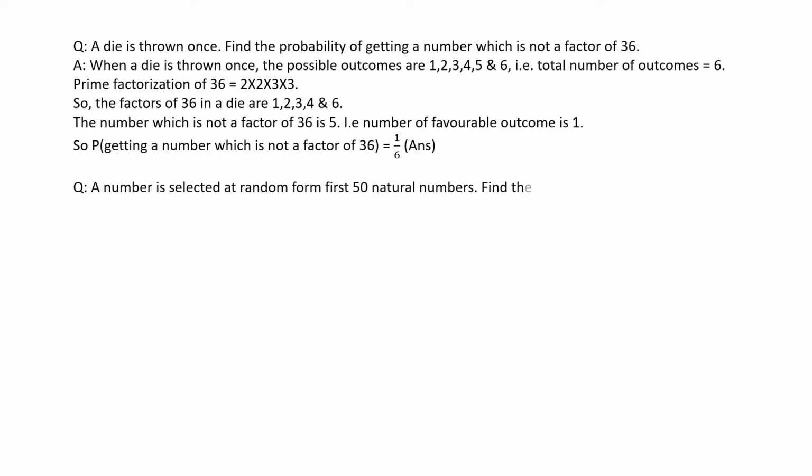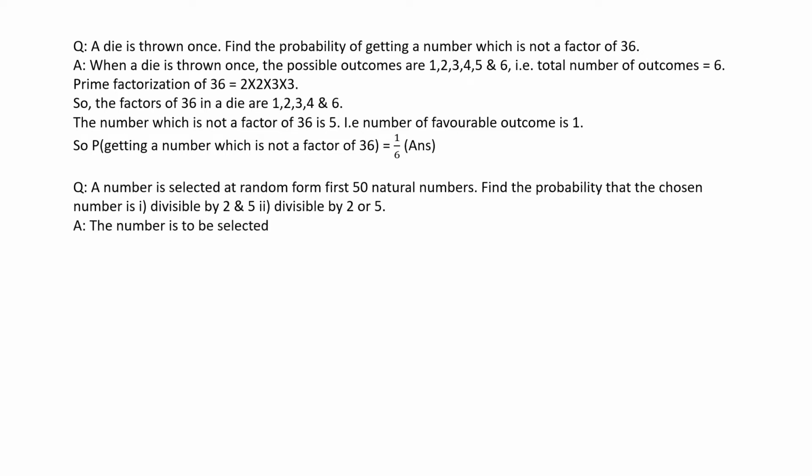A number is selected at random from the first 50 natural numbers. Find the probability that the chosen number is, first bit, divisible by 2 and 5, second bit, divisible by 2 or 5. The number is to be selected from the first 50 natural numbers. That means the total number of outcomes is 50.